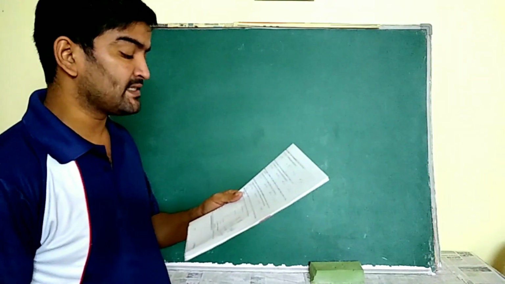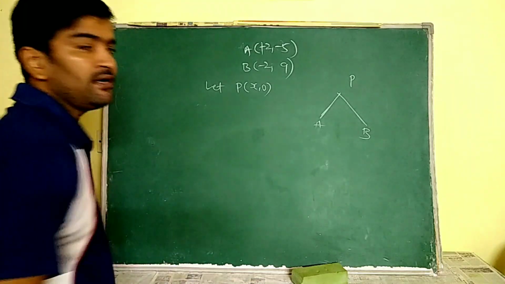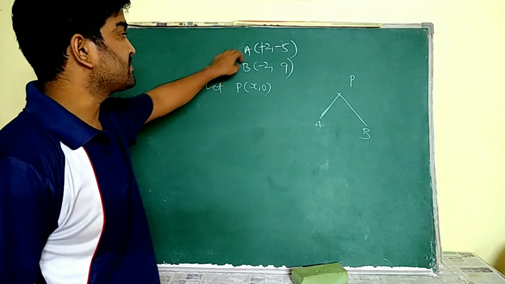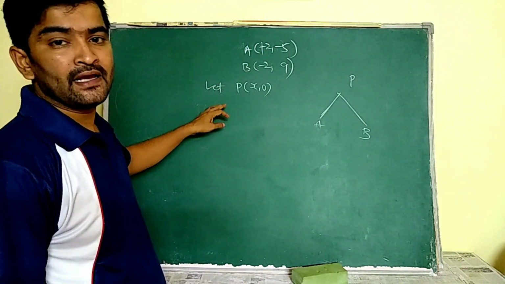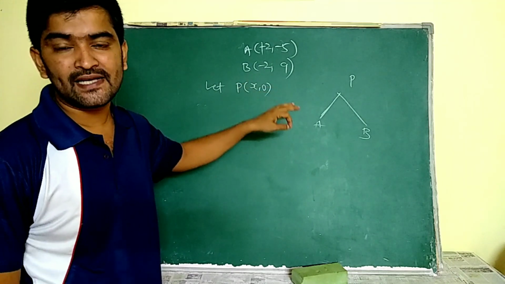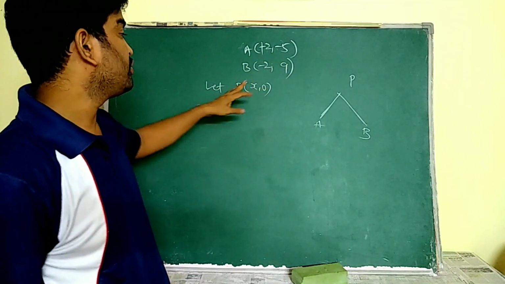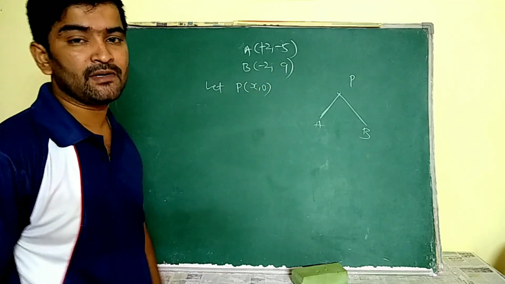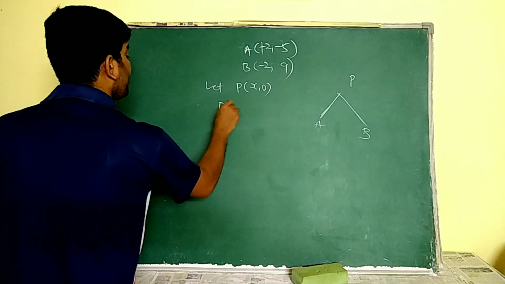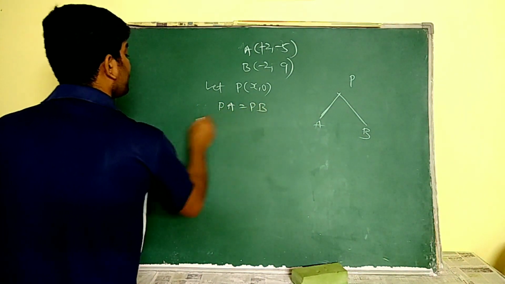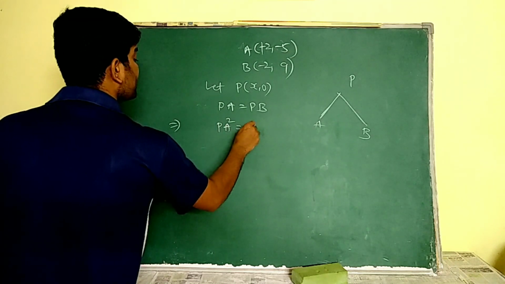55th one. The point on x-axis which is equidistant from the given 2 points. See, here he gave A as 2 comma minus 5, B as minus 2 comma 9, and he is saying that a point on x-axis is equidistant from both A and B. So let us suppose that point P is x comma 0. As this P is equidistant from A and B, PA is equal to PB. So PA is equal to PB means PA square is equal to PB square.